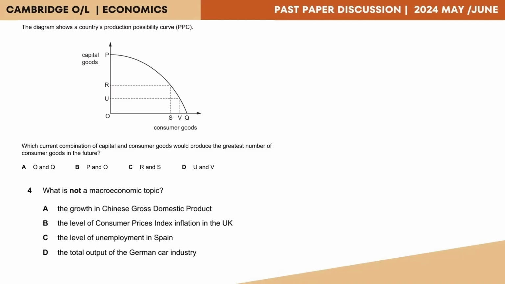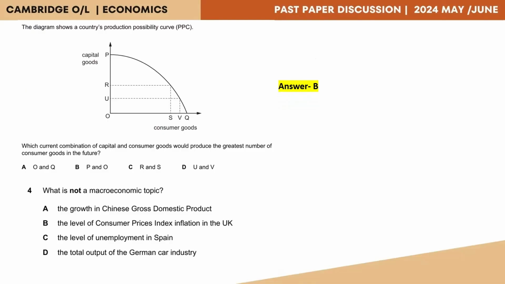So now here, if you take a look at points such as R and S, you will see that there is less capital goods produced. Similarly, point U and V also has less capital goods produced. So option C and D are not the correct answers. When we consider option A, O and Q, that represents zero capital goods and 100% consumer goods, which again is not the answer. So therefore, our answer will be answer B, where it's P and O, zero consumer goods in the short run, but in the long run, there will be more consumer goods because today they are investing in producing capital goods.